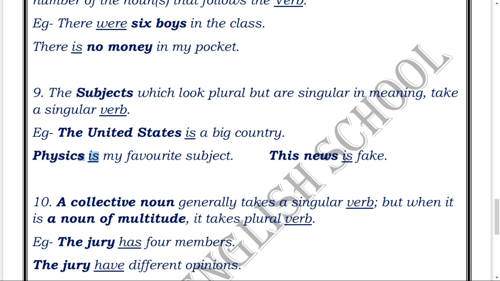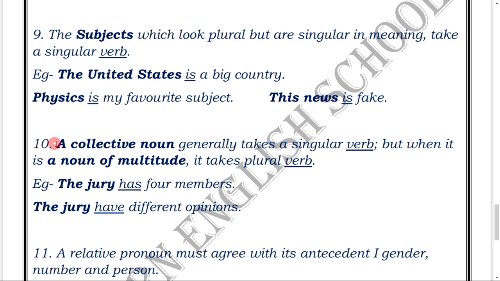Okay, moving forward now. A collective noun generally takes a singular verb, but when it is a noun of multitude, it takes a plural verb. First thing is, what is a noun of multitude? Whenever you notice a collective noun, you will be thinking of it as a whole. For example, let's talk about a class.